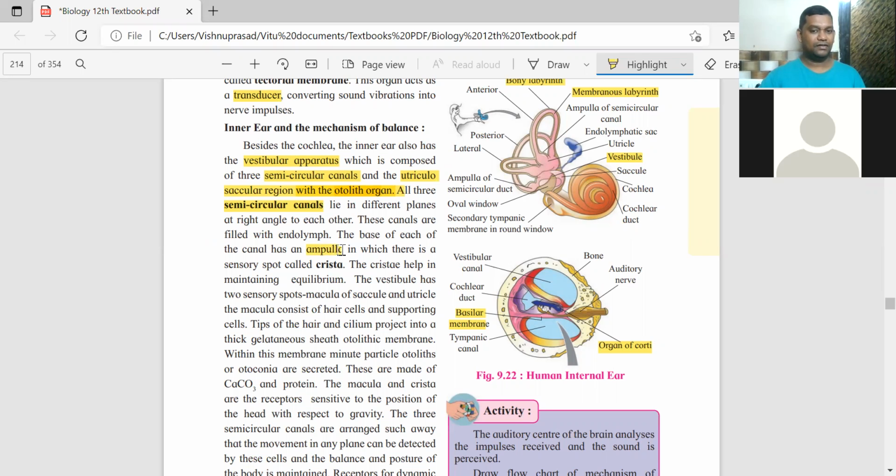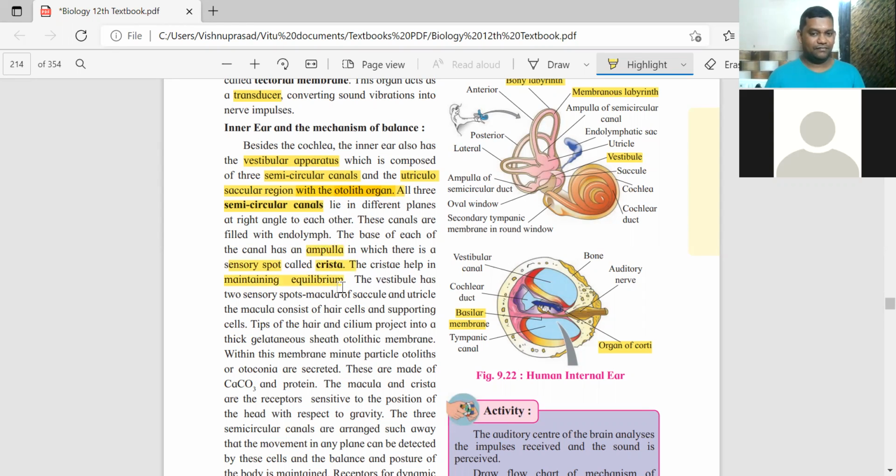What is the ampulla? It is the sensory spot, the portion where the three connect. There is a sensory spot here called the crista. This crista in the ampulla at the base of the 3 semicircular canals is responsible for maintaining equilibrium.